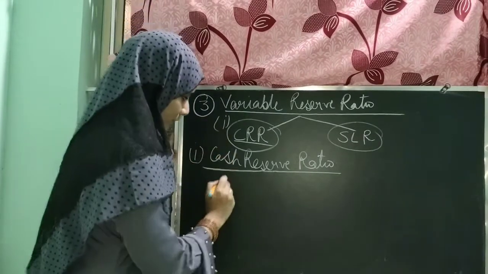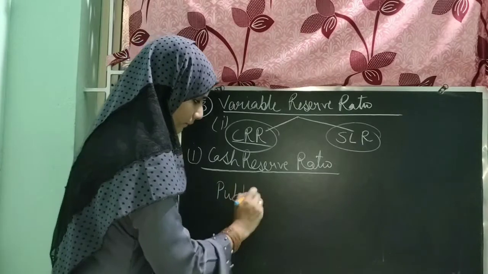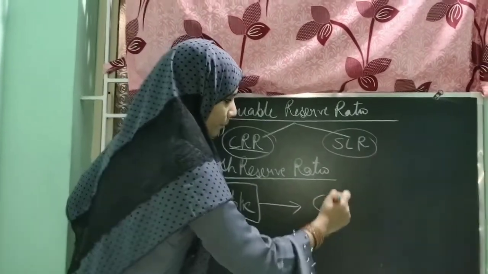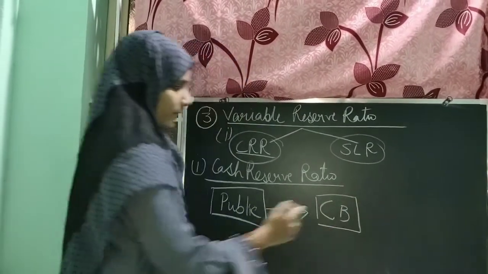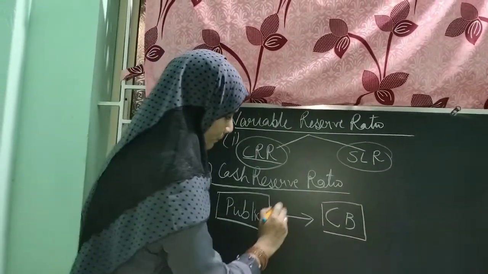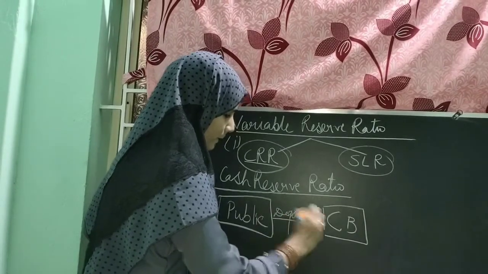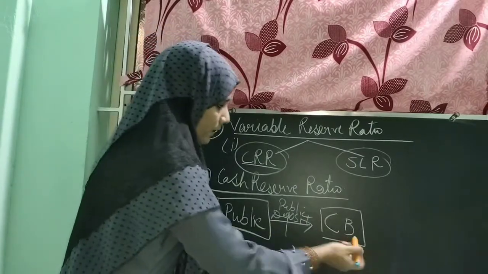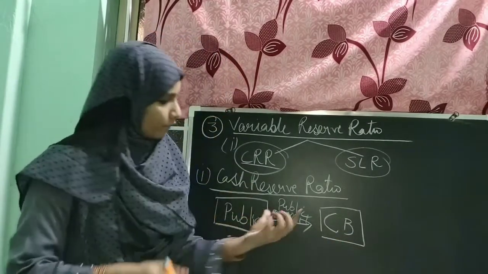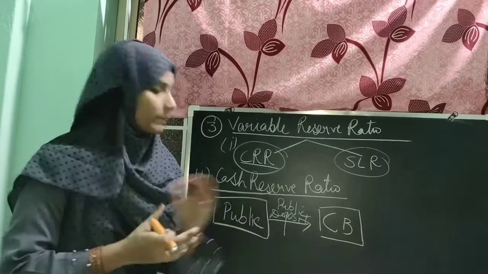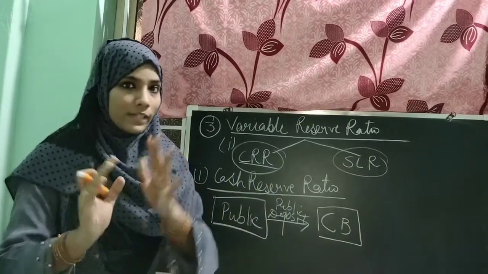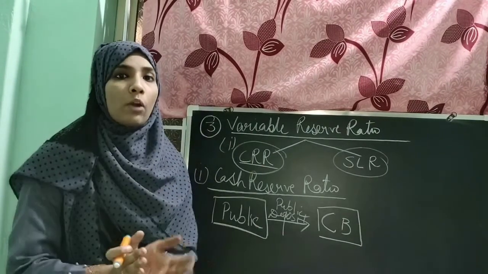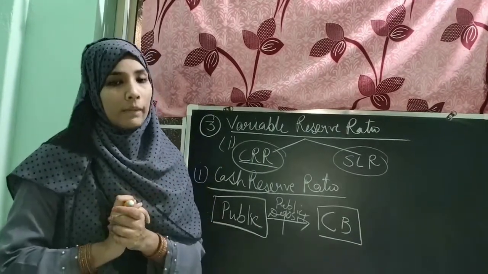So let's start. Like you are the public, and you are depositing your money in the commercial bank. So the deposit becomes the public deposit. And later on the commercial bank gives loans to the public from this fund, from this public deposit. But there is a condition. What is the condition? That they can't give the whole amount in the form of loans to the public.